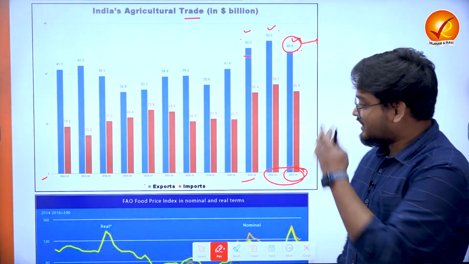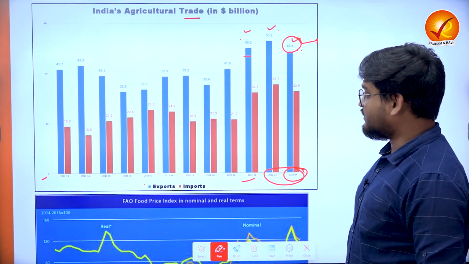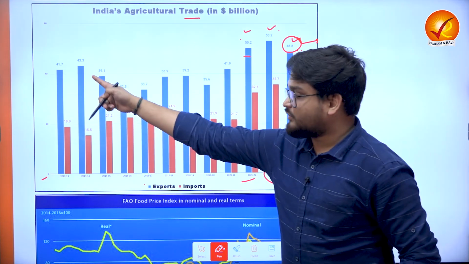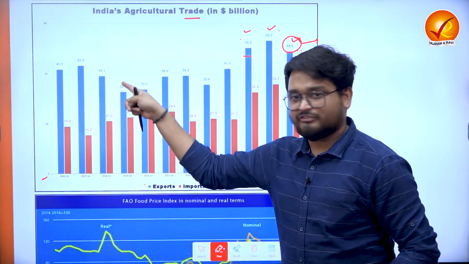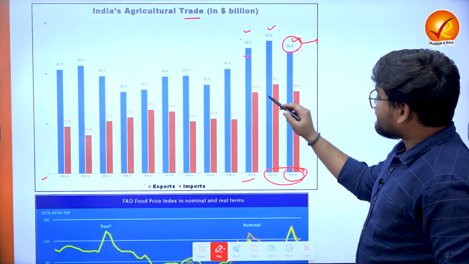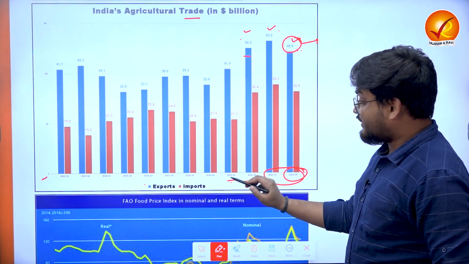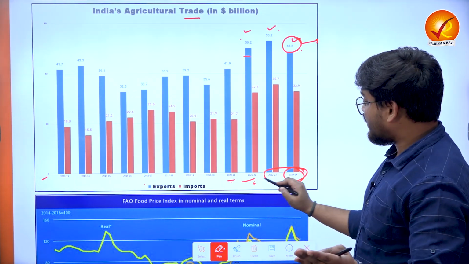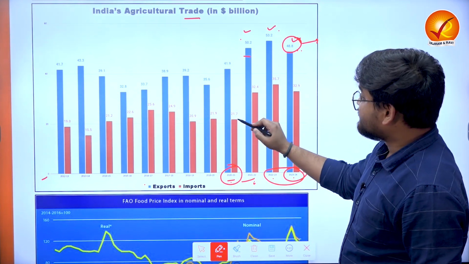Right? Now when we talk about the import figure, as I already told, it has always been lower than the export values. Now we see that over a period of time from 2021, or even if we talk about 2020, 21, 22, 23, 2020 was a COVID year, right?